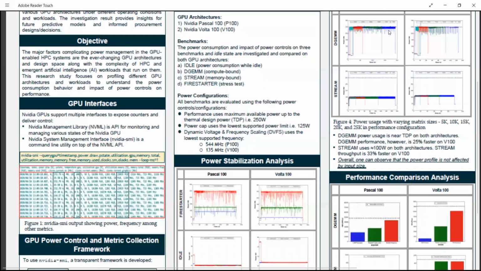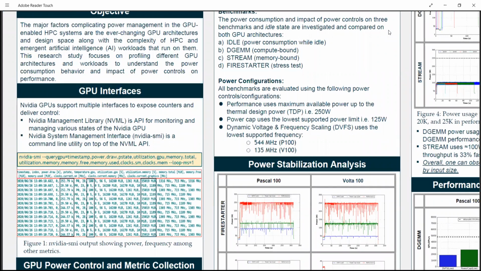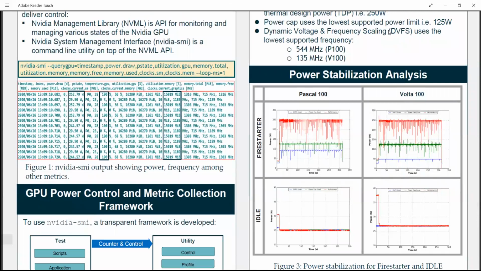GPUs provide different interfaces to expose GPU metrics and to deliver control to GPU devices. We are using NVIDIA SMI. Here is the typical NVIDIA SMI command and its example output.